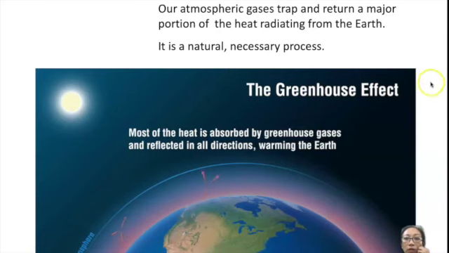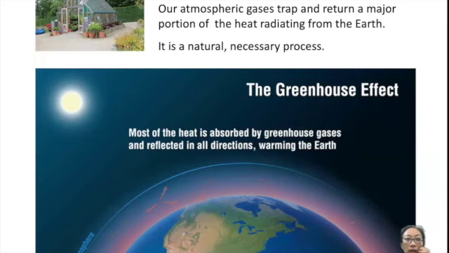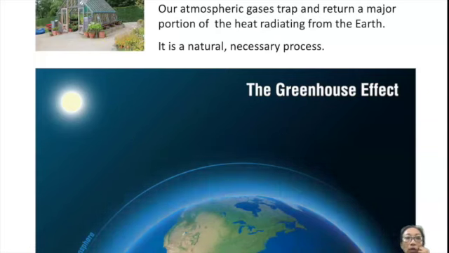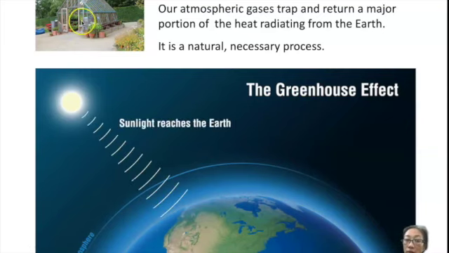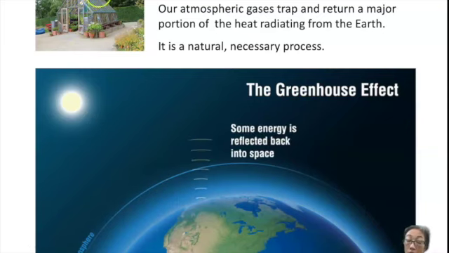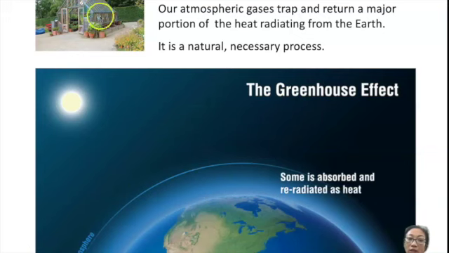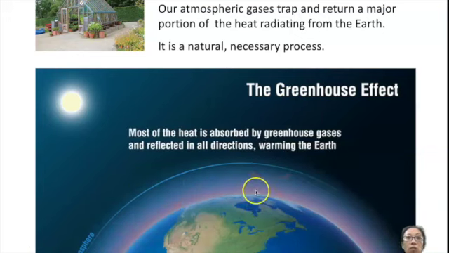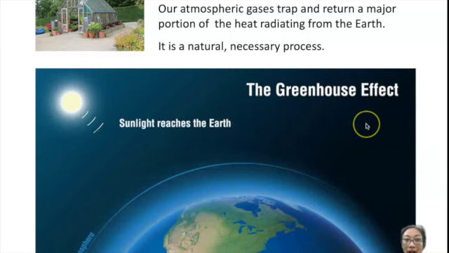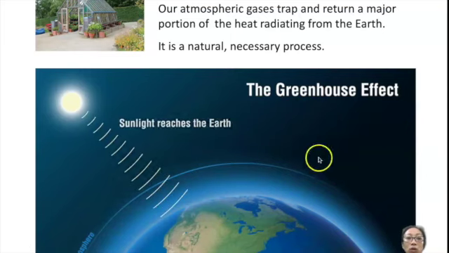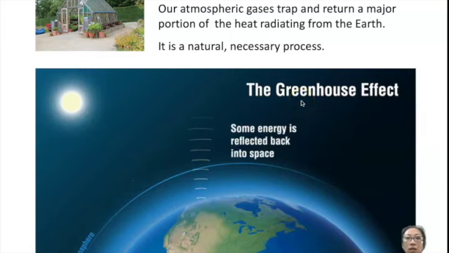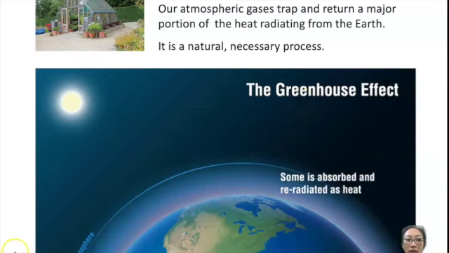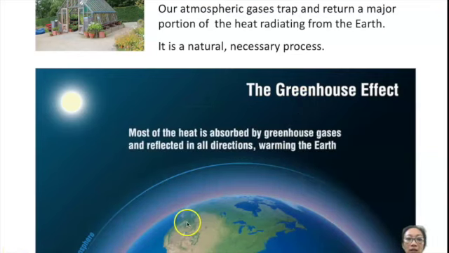So here's a summary of the greenhouse effect, which is like a greenhouse for plants, where you have radiant energy coming in and being stored or trapped inside of the greenhouse, keeping the plants warm, and that's the same is true for the Earth. Most of the heat that is trapped in the atmosphere is good. We need that. Otherwise, we would lose all that heat. And so it's a natural and necessary process, and it's thanks to the gases in our atmosphere.